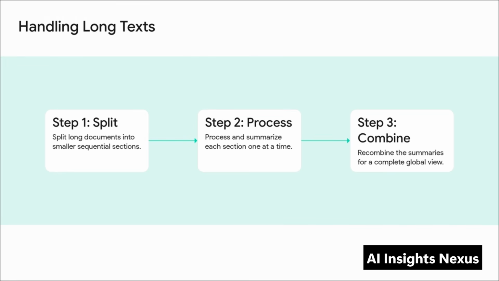Step 1, split that long document into smaller, bite-sized sections. Step 2, feed the AI one section at a time and ask it to summarize just that specific part. Step 3, once you have all your mini summaries, you feed them all back in and ask the AI to recombine them for a complete global view. You are essentially outsourcing the memory problem right back to the AI. It's a flawless way to build a bird's-eye view.